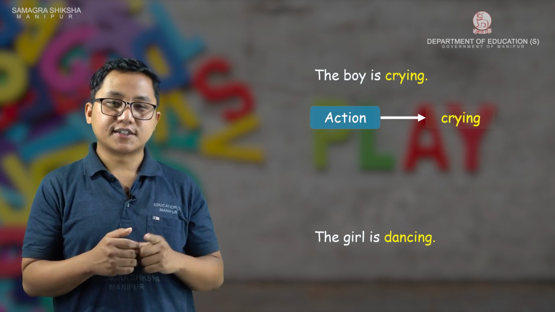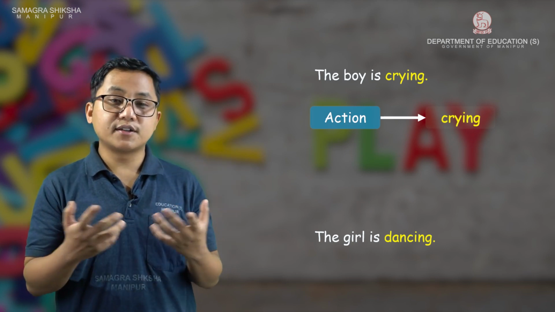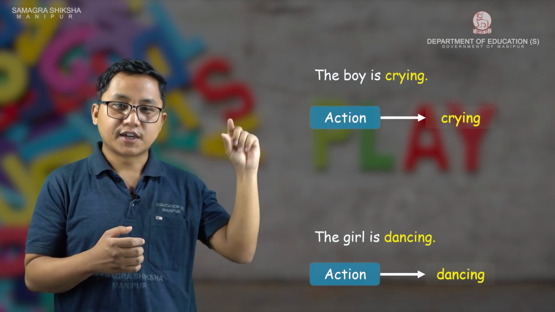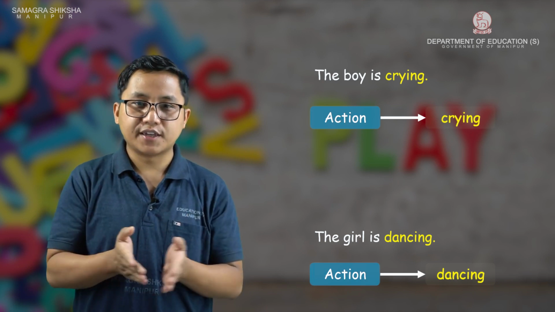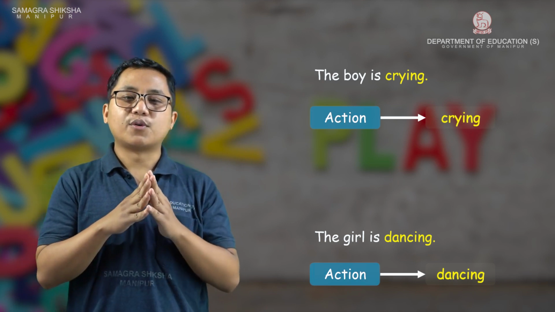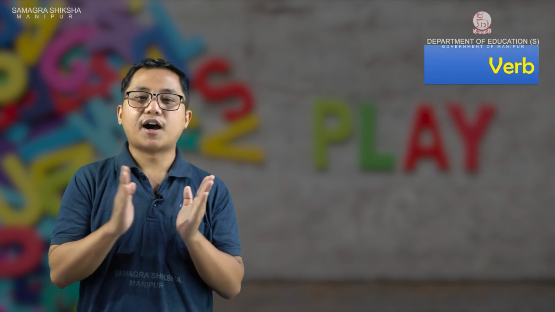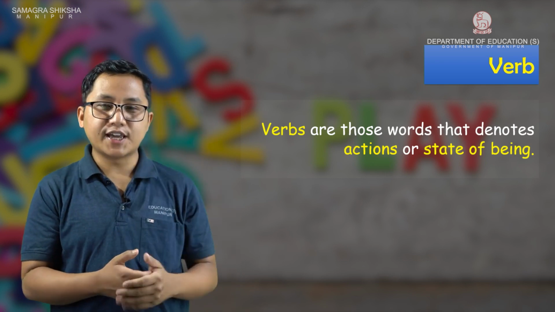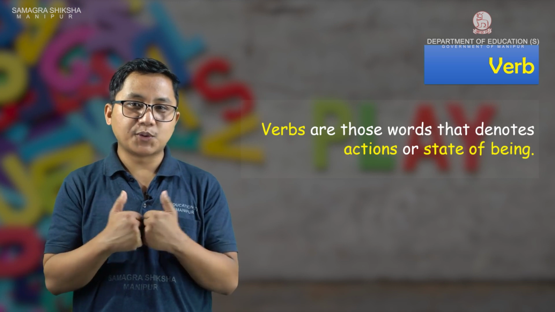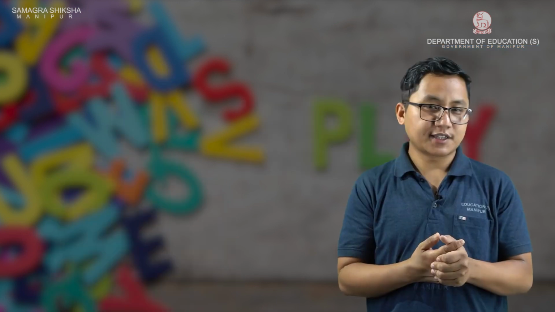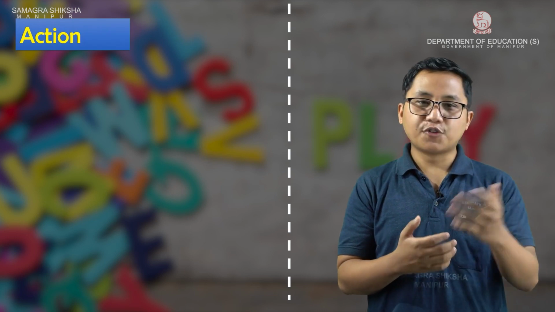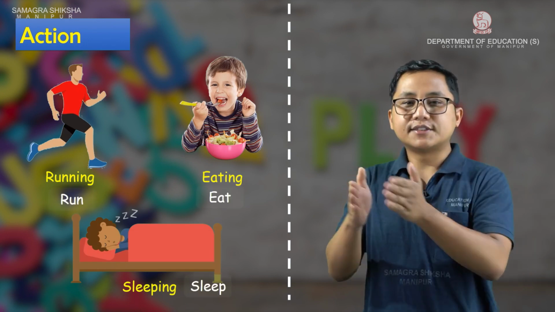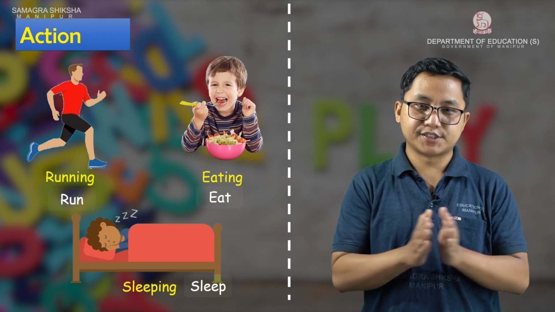Then again, second sentence, the girl is dancing. What is the girl doing? What is the action done by the girl? The girl is dancing. So such types of action words, crying, dancing, or you can say cry, you can say dance, they are all called verbs. Verbs. So verbs are those words that denote actions or state of being. The action the high. But still, I know the state of being is then let us see. State of being indicate action running, sleeping, eating, or in another sense, run, eat, sleep, see action. So these are all actions. So these are all verbs.